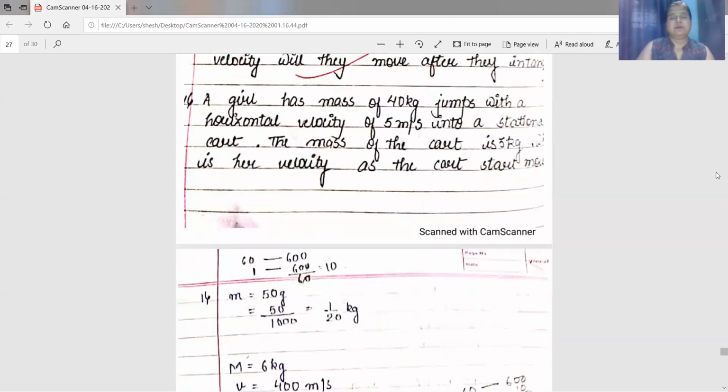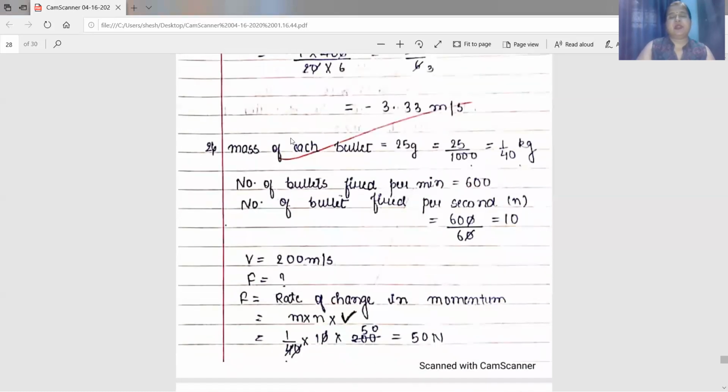Now come to the solution. Here mass of the bullet is given, 25 gram. Convert it into kg, divided by 1000. You are getting 1 by 40 kg. Number of bullets fired per minute, it is given in the question, 600. Now you have to just find out the number of bullets fired per second. So divided by 60, you are getting 600 by 60. The 0 will get cancelled. This is equal to 10. So number of bullets fired per second is 10. We indicate it by small n. Velocity of the bullet is 200 meter per second.